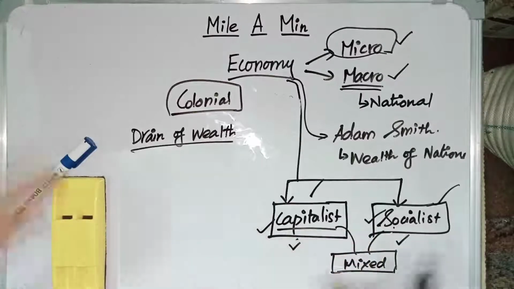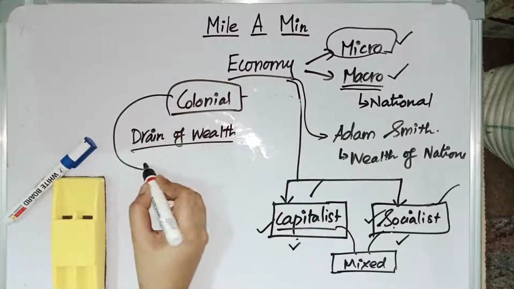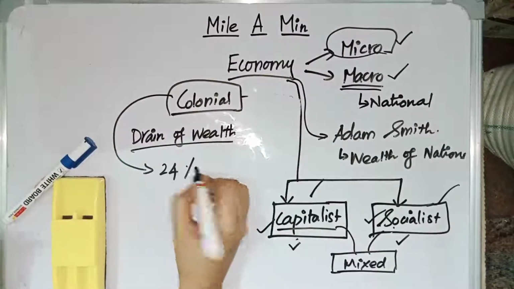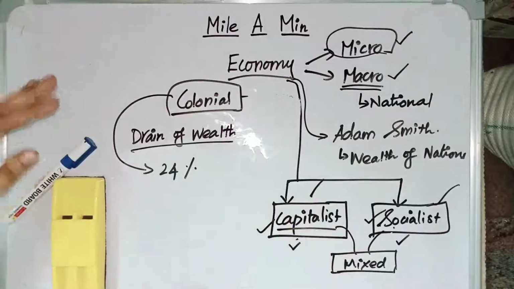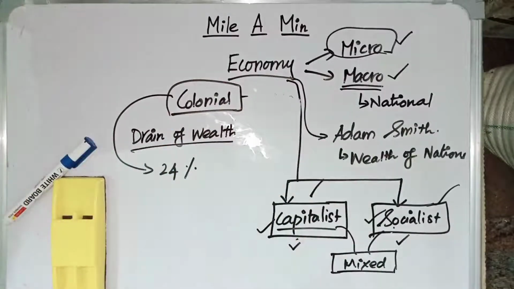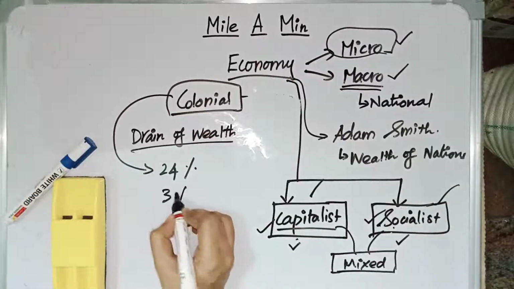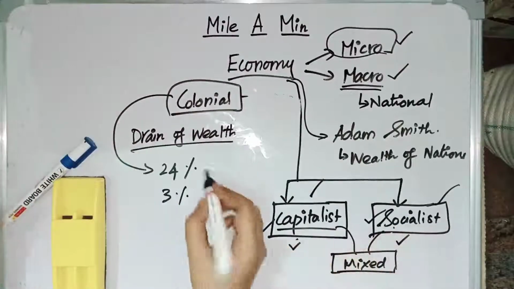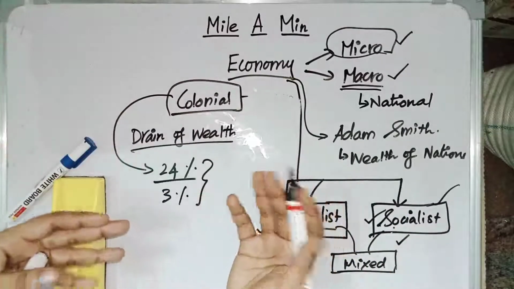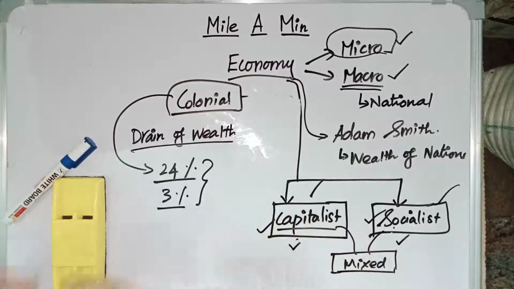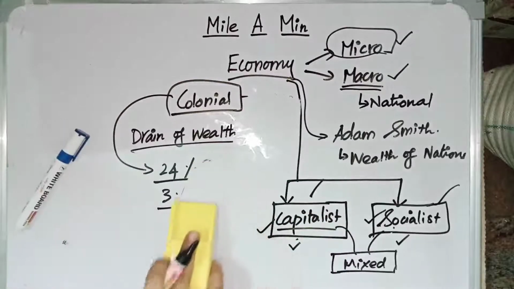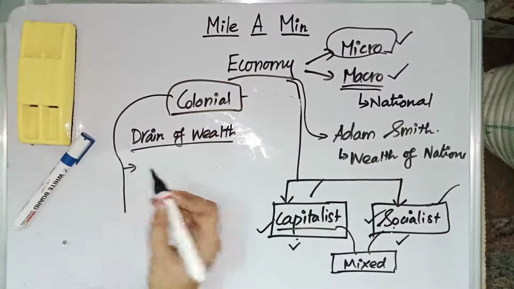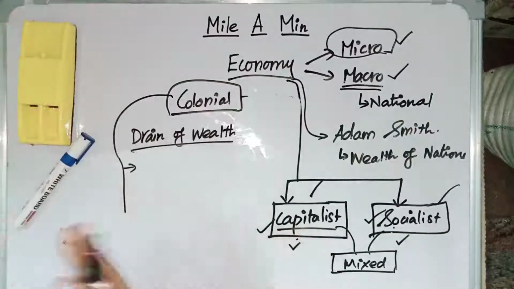And there are many other books which many leaders wrote relating to the colonial economy. During the colonial economy, they drained our wealth, which we all know. An example for that: 24% of the world contribution to GDP was by India before the Britishers came into the picture. When the British left, it was only 3% contribution by India to the world GDP. So see the difference. And there are certain causes which drained the wealth, and those are, first